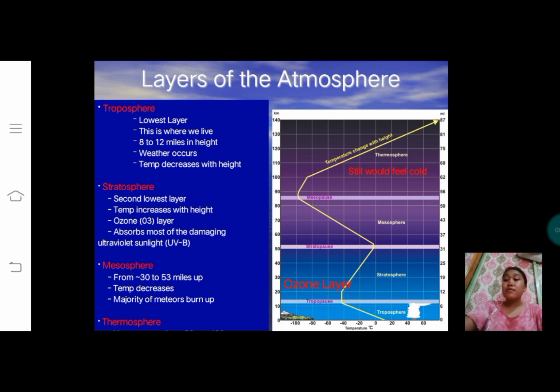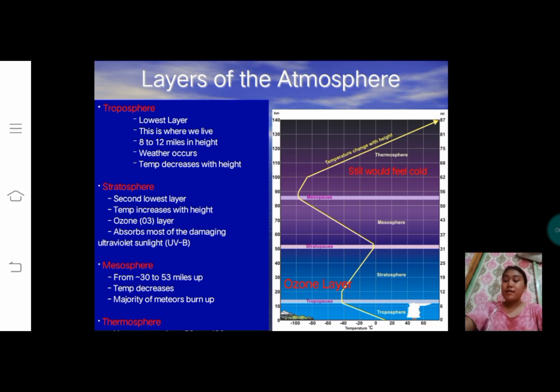radiation from the sun is absorbed, but because of the absorption, the temperature increases with height and can reach as high as 3060 Fahrenheit.